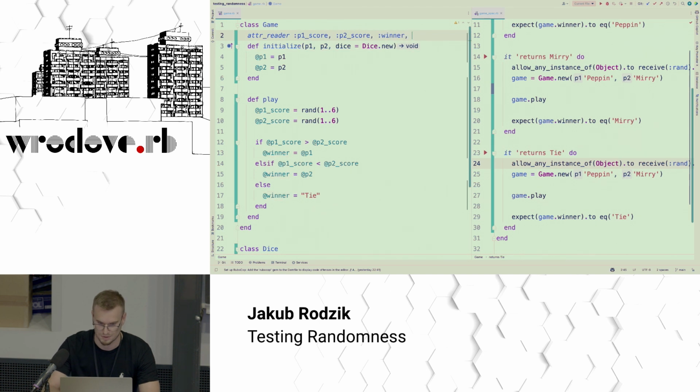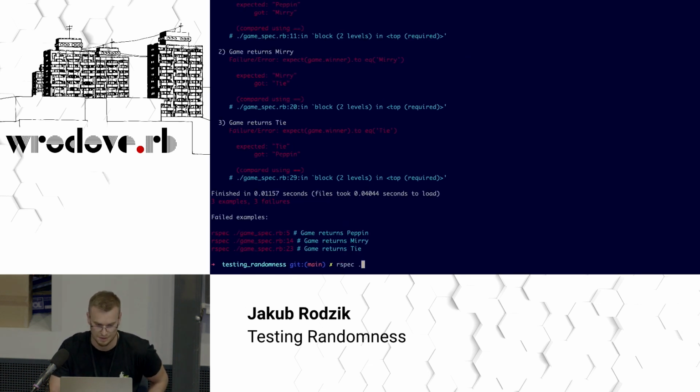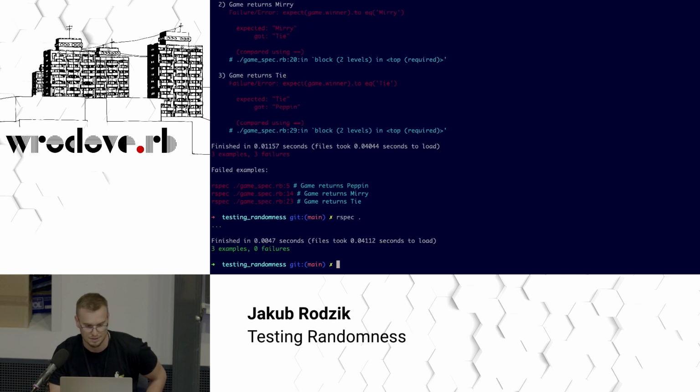Okay, let's try to include this in our class. Dice.new, of course, attribute reader. And what we need to have here is also a variable. All right, before we do anything else, let's make sure we didn't break anything. Tests are still green, that's good.